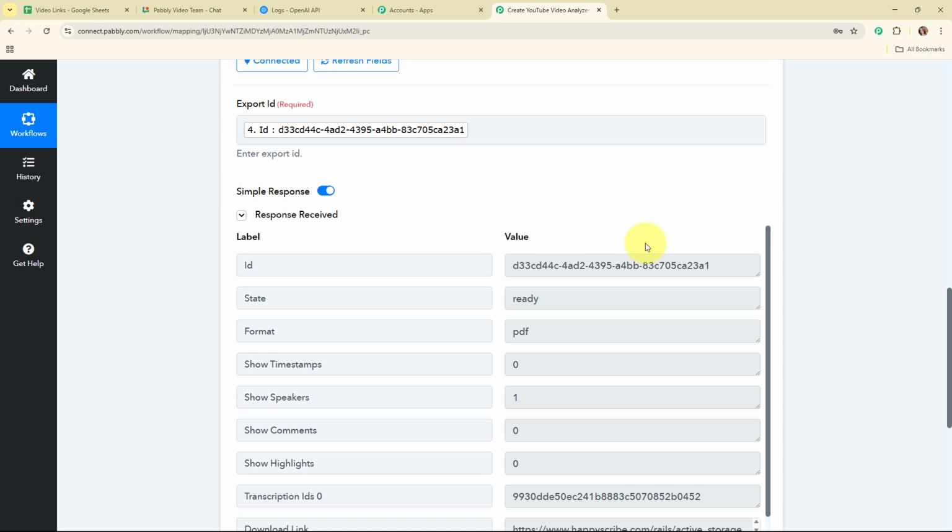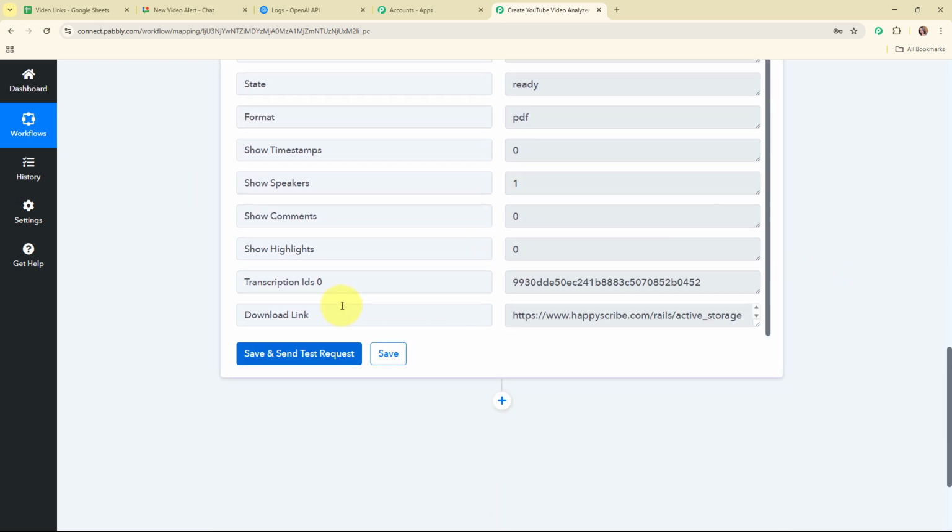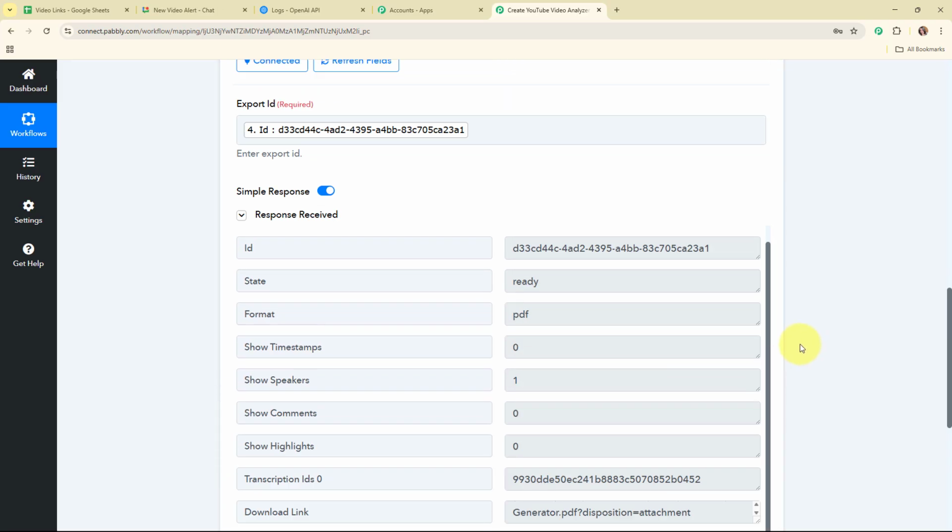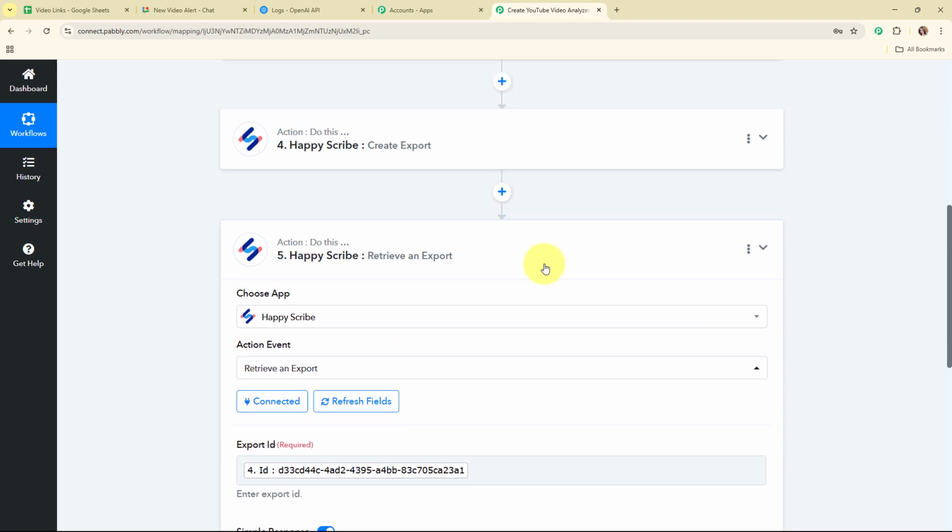And here you can see we have received a successful response where we have received the downloadable link of this particular attachment. That means we have successfully generated a transcript for the YouTube video. So with this we have successfully set up this action step as well.